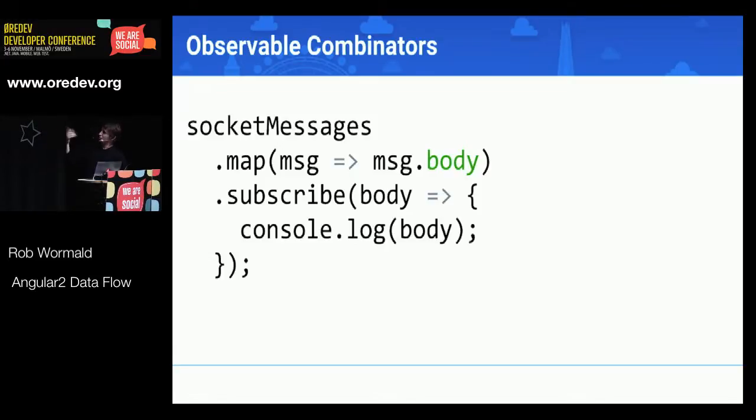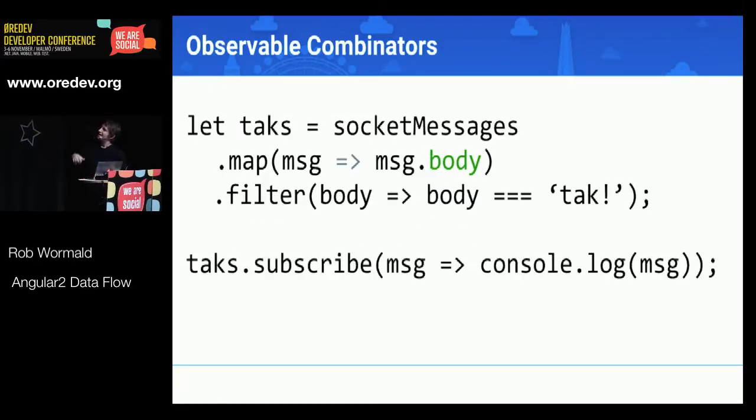So again, it's working like a promise in that it's asynchronous. It's working like an array. And again, we've got these array methods that we can use. We call them combinators is the term we use for this. And not just map, but we've got filter, right? So if we only care about messages that are saying thank you, we can map over them, grab the body, and then filter out and only pass down the ones that say thank you, right? So we're going to subscribe to that new array of talks.